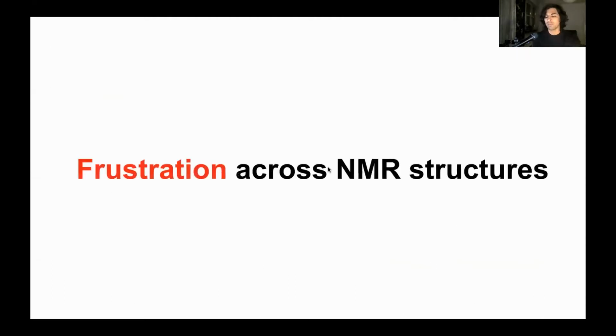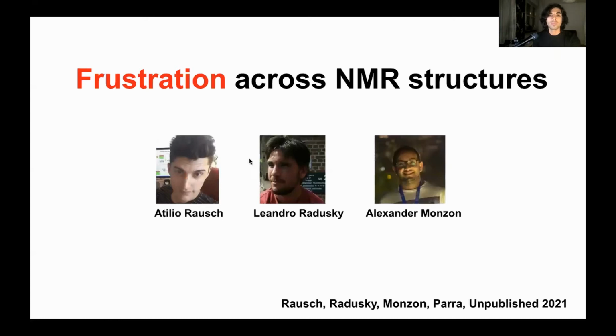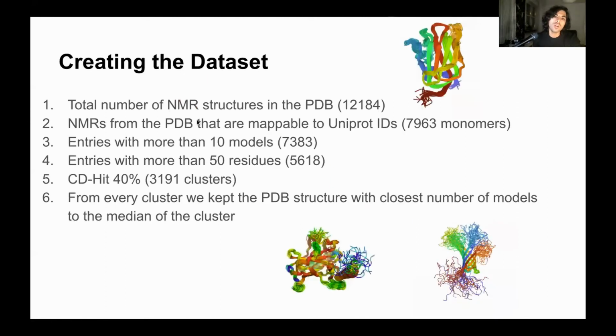For the second part of my talk, I'm going to talk about our new analysis of frustration across NMR structures, which are a proxy to study and understand protein flexibility. This is unpublished work, mainly led by Attilio Rauch, in collaboration with Leandro Radusky and Alexander Monzon. So we took all the NMR structures in the PDB, and from these we took the ones that we are able to map to UniProt IDs.